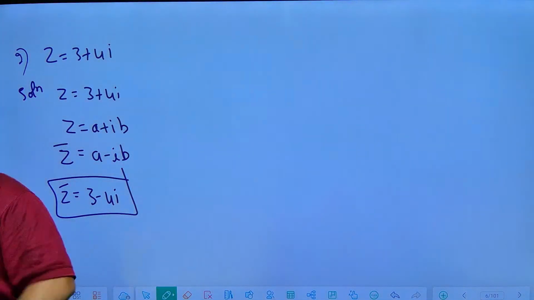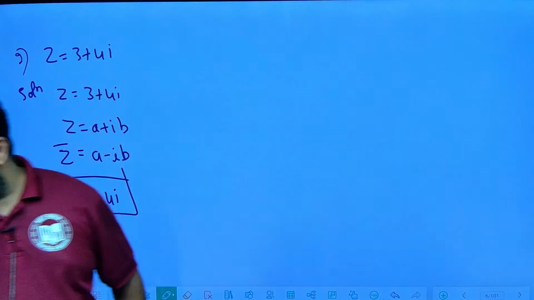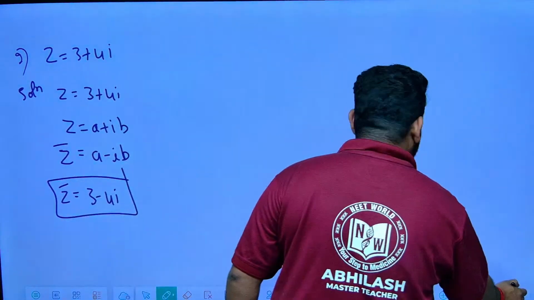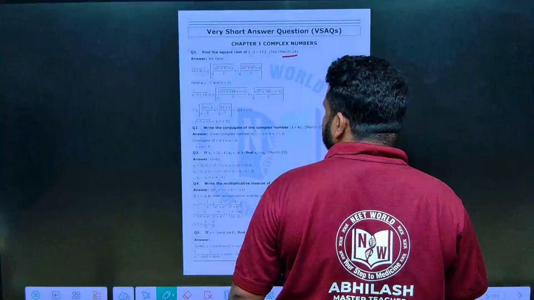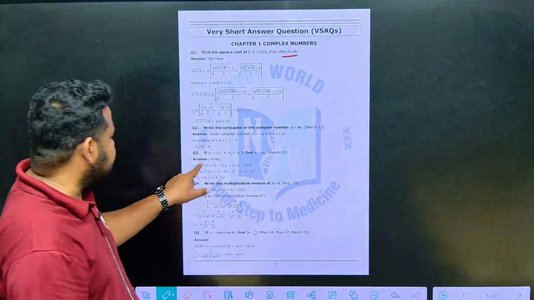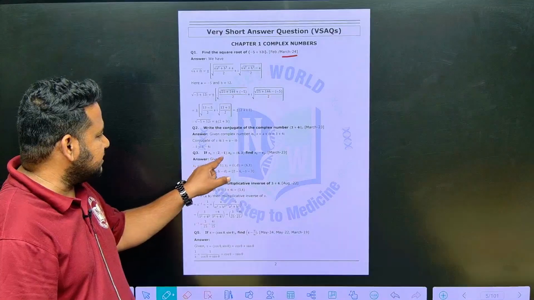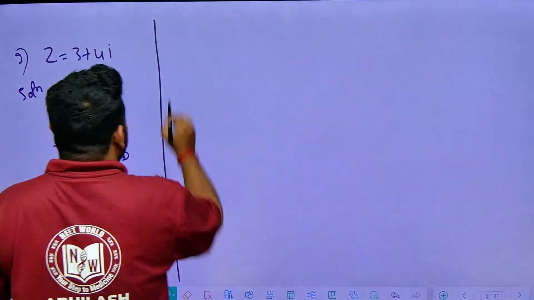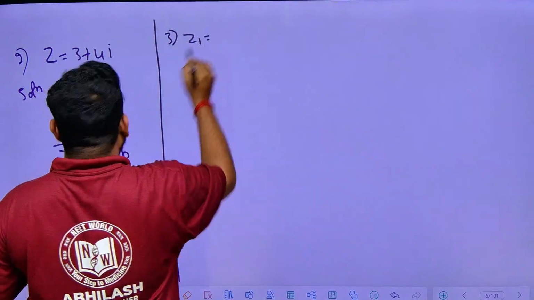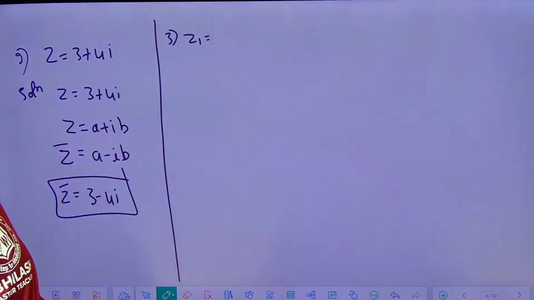Next question, see here. Observe carefully. They have given, if z1 is equal to 2 comma minus 1, z2 is equal to 6 comma 3. Third question, see here, let me write it. z1 is equal to,